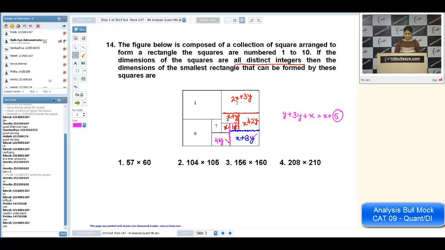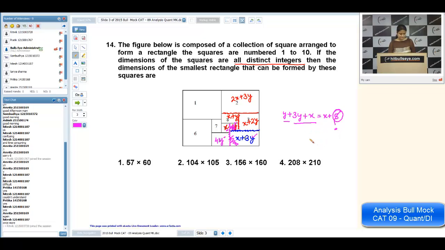I'm trying to make them equal. Yes, Amrita, once again. You can see the blue part, that is x plus 3y. If I add this square and this square, it will be y plus 3y plus x. I'm equating the length. Now that should be equal to, I'm taking the left hand side now, x plus some question mark. That is the length of the fifth square. So what is the question mark value? It will be 4y. Are you okay with this, Hitesh and Amrita? Is it okay now? Okay, let us move further.